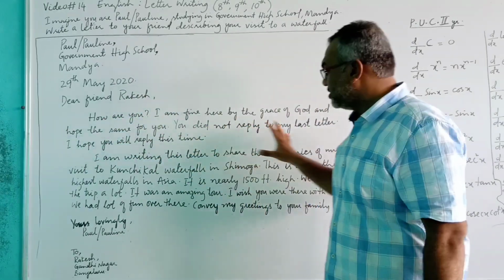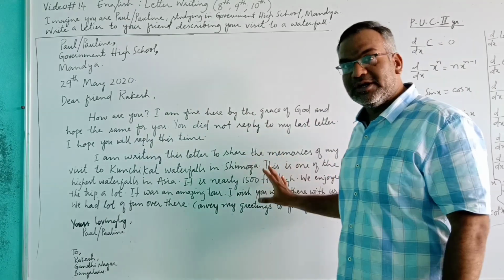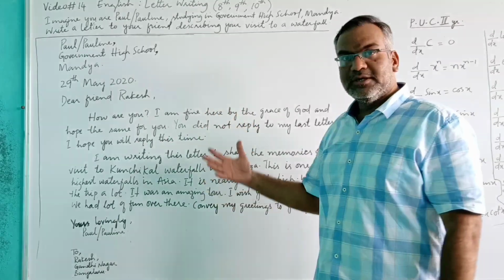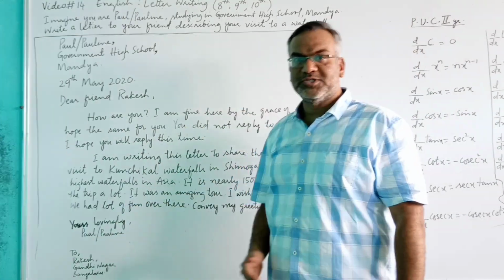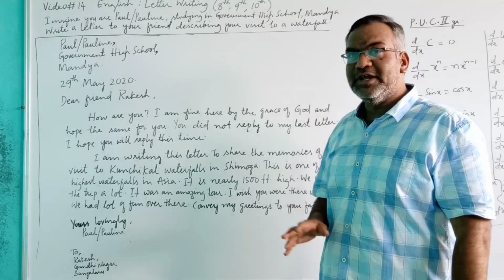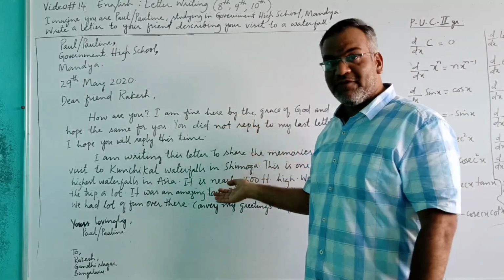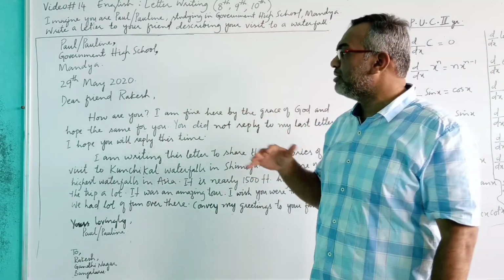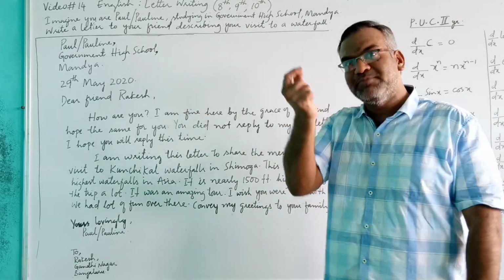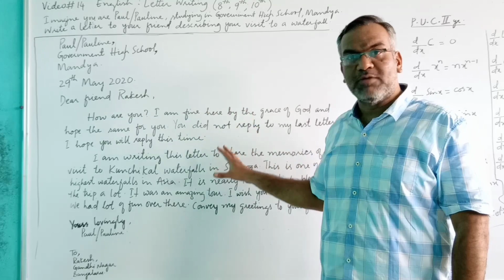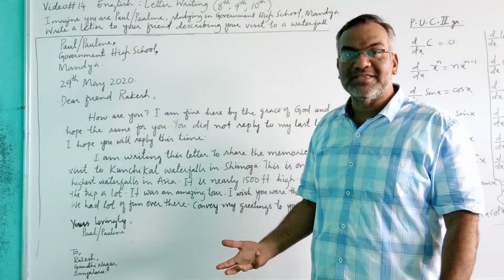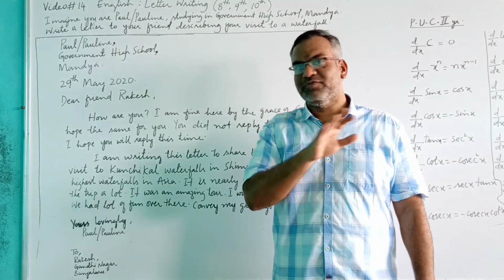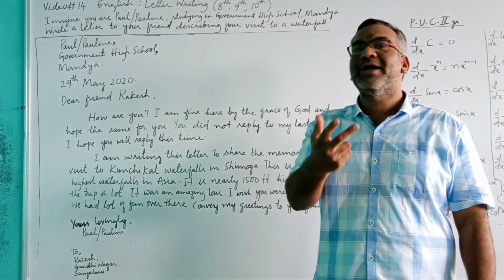Then write the body of the letter, which is the most important part of your letter. This carries more marks than other parts of the letter. In this body of the letter, I made 2 paragraphs, unlike the formal letter, where we just wrote formal things in only 1 paragraph. Because this is an informal letter, you can write some personal things here. So I made 2 paragraphs, or you can write everything in 1 paragraph, that makes no difference, either 1 paragraph or maximum 2 paragraphs.